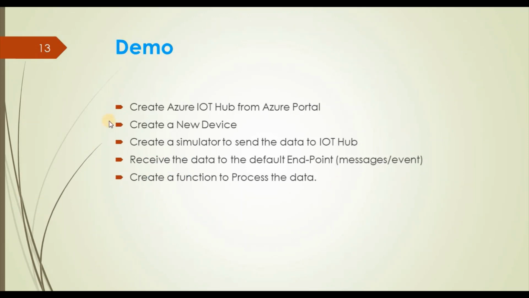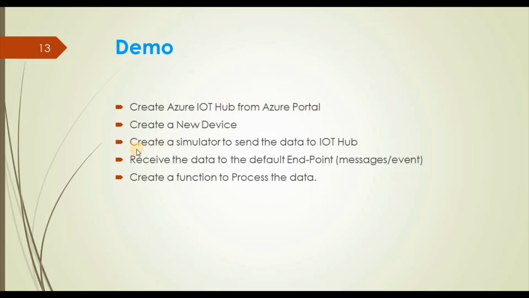Let's start. As part of this demo activity, we are going to perform the following steps. First step is to create an Azure IoT hub from the Azure portal. Second step is to create a new device. Once our IoT hub is ready, we can create different devices. We will see how we can create one device and register it into the IoT hub. And once the device is registered, we can send some data using the device credentials.